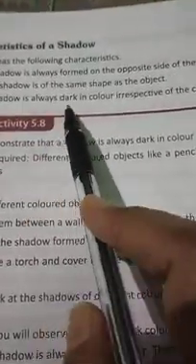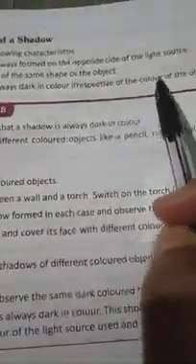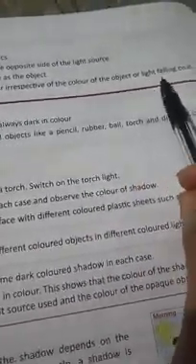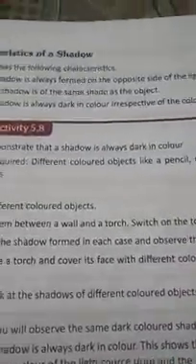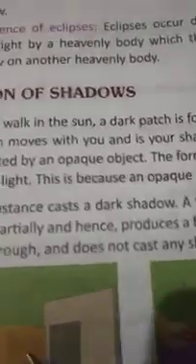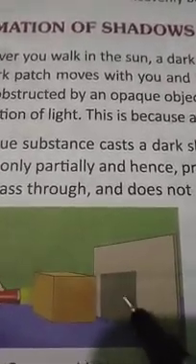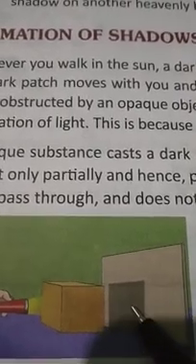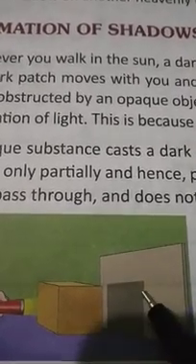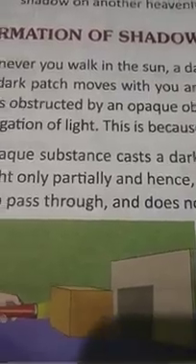A shadow is always dark in color irrespective of the color of the object or light falling on it. Yes, definitely, if you put a blue object here or a red object, the shadow will not appear blue or red in color. It will always appear in a dark color. A colorful shadow will never appear. Understood? So these are the three important characteristics of a shadow.